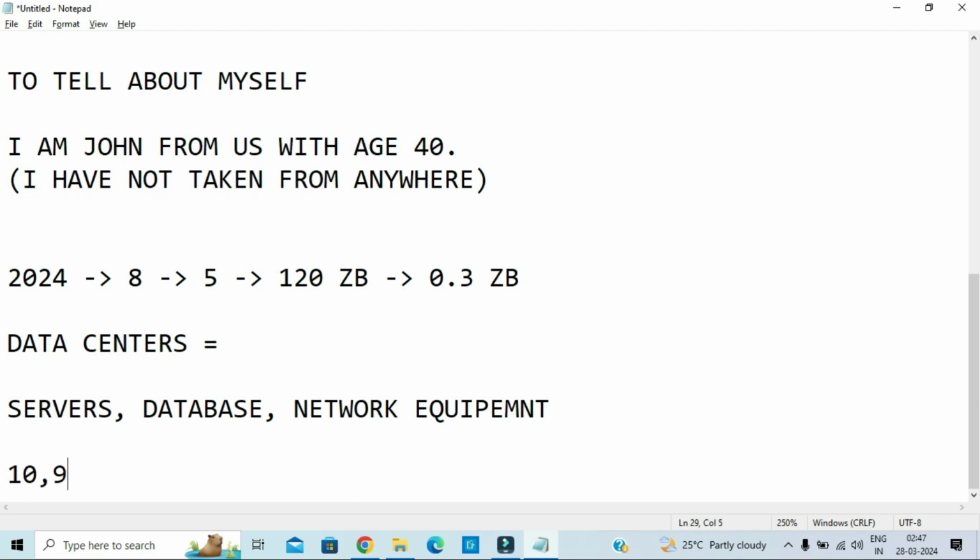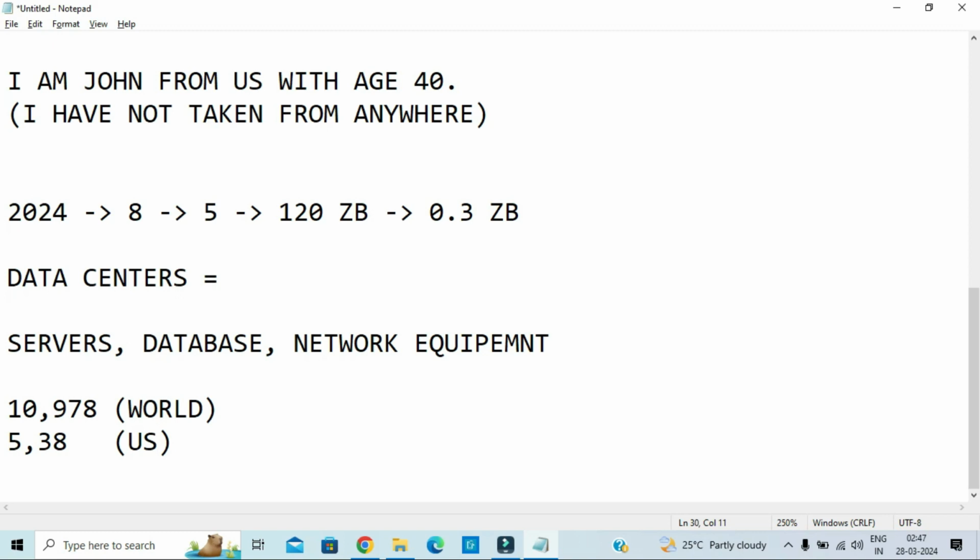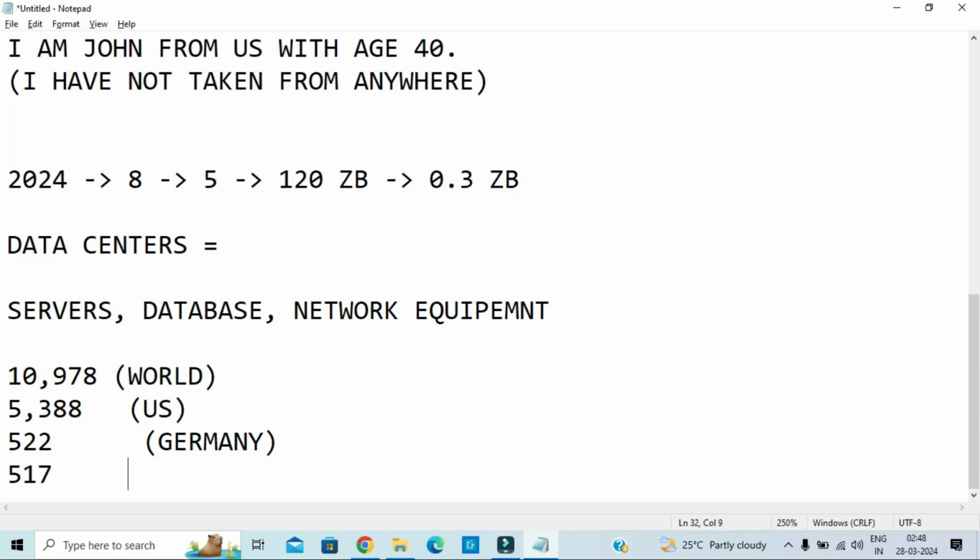Nearly 10,978 data centers are available around the entire world. Nearly 10,978 data centers is so huge. Out of this, 5,388 data centers are occupied by the US, and 522 data centers by Germany, which stays in the top 2. 517 data centers are occupied by the UK.